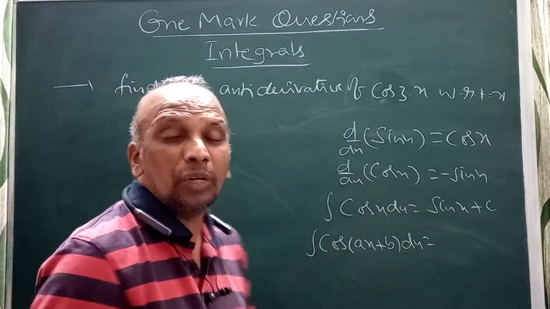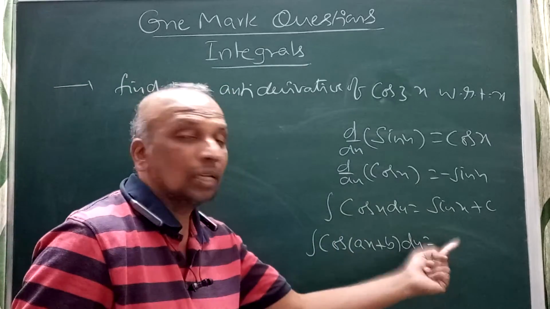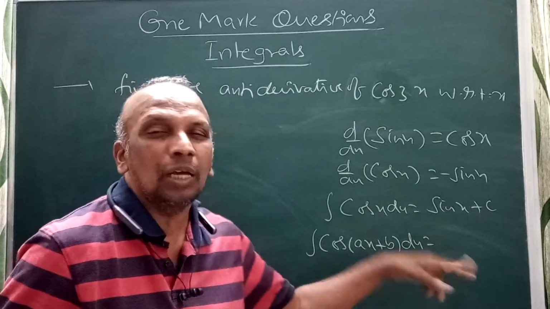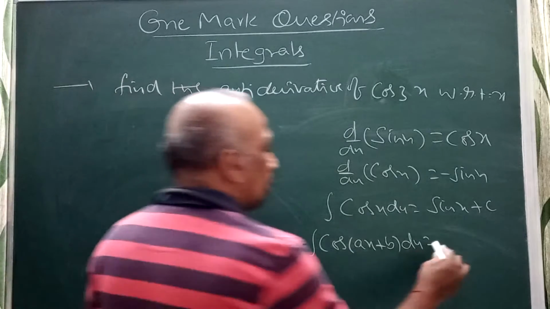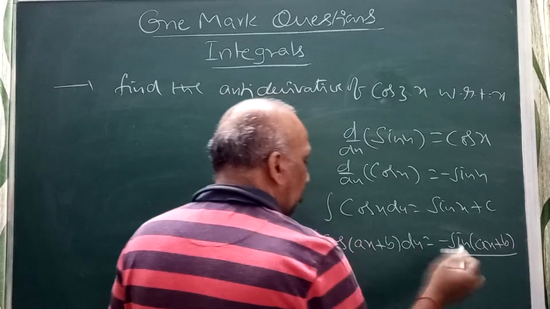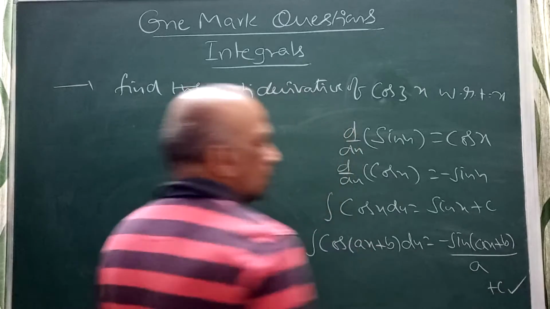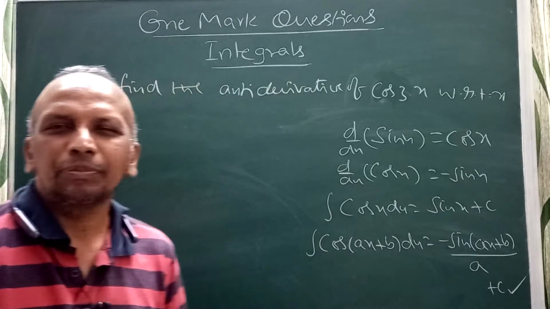Students may make a mistake when writing this. They will remember that the derivative of cos is negative, and may write negative by mistake. You should be careful here. The integral of cos(ax plus b) is sin(ax plus b) divided by a, the derivative of ax plus b, plus c. After that, plus c will be the integral constant.